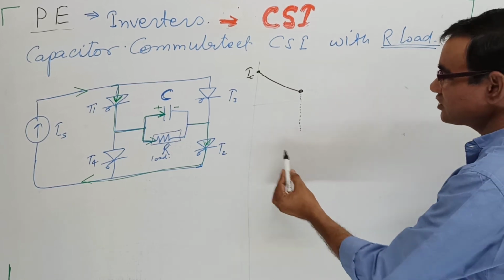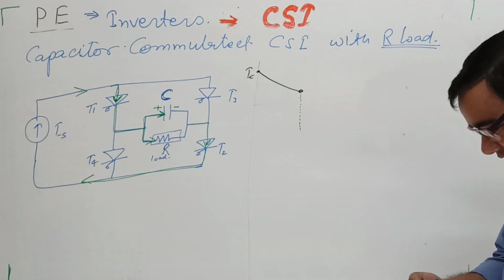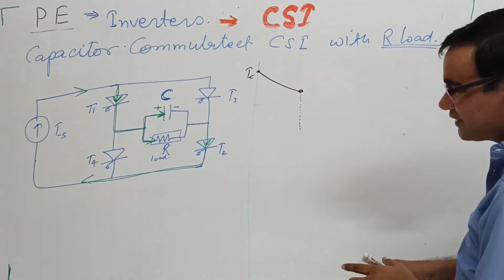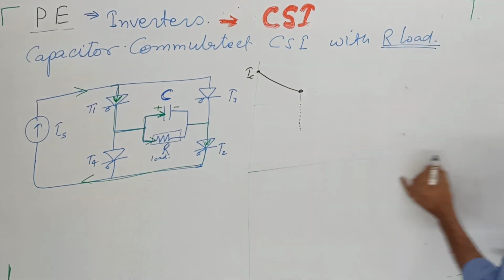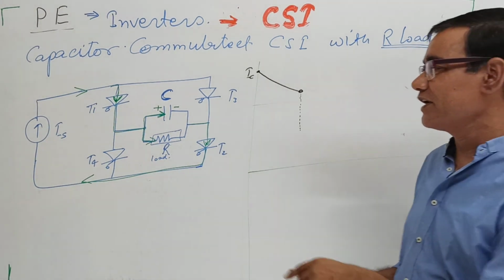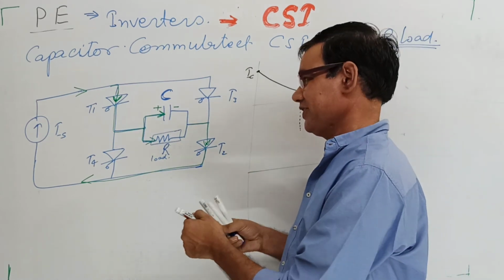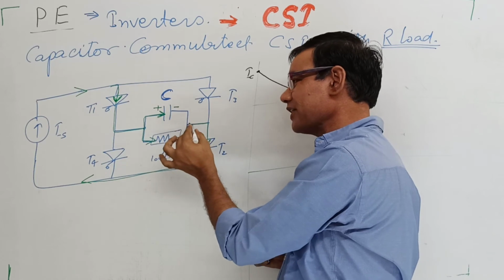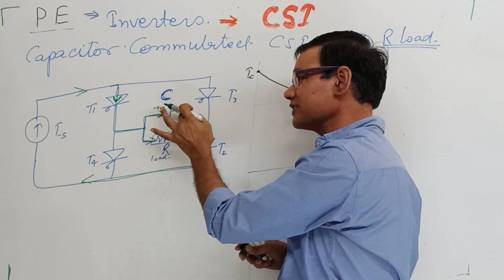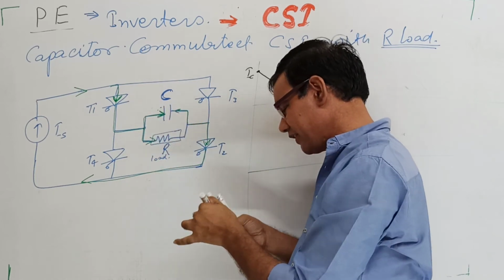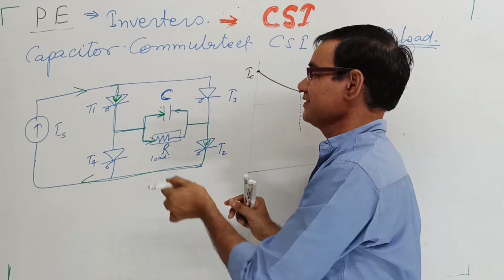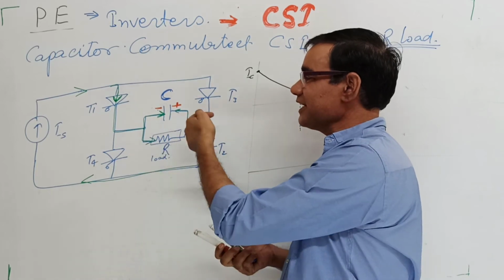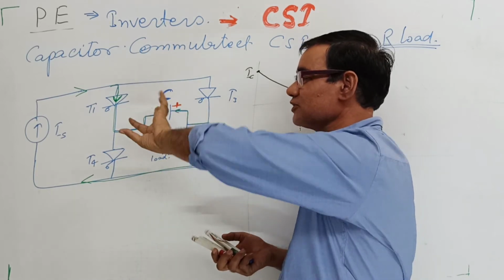The capacitor voltage slowly increases. Before the positive half cycle, there was a negative half cycle, so the current was from this side and the voltage initially was like this. Now the capacitor gets charged, so the voltage becomes opposite.